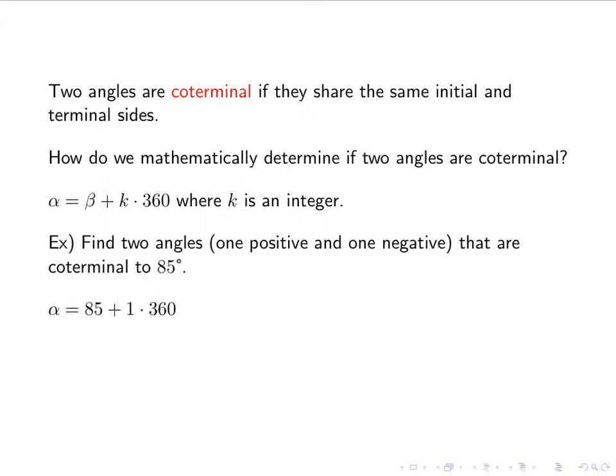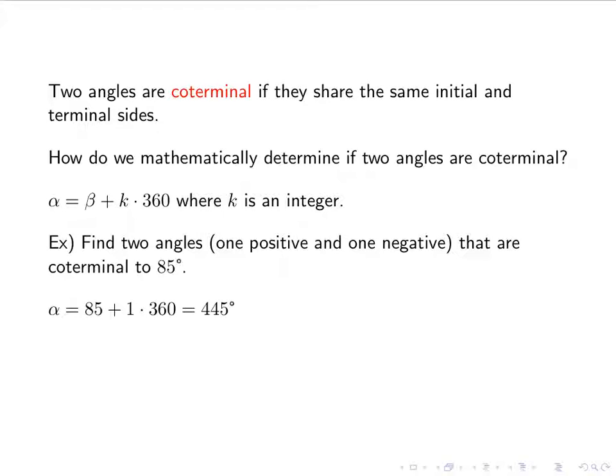So I'm going to put 85 into beta because I'm looking for an angle, so I'm going to be looking for alpha. So alpha equals 85 plus, and then I can choose any integer that I want, 85 plus k times 360, positive if I'm looking at the positive one first. I'm just going to choose 1. It's a really nice integer, and I know that 85 plus 360 will be a positive number. And I get 445 degrees. So 85 degrees, 445 degrees, those are coterminal.